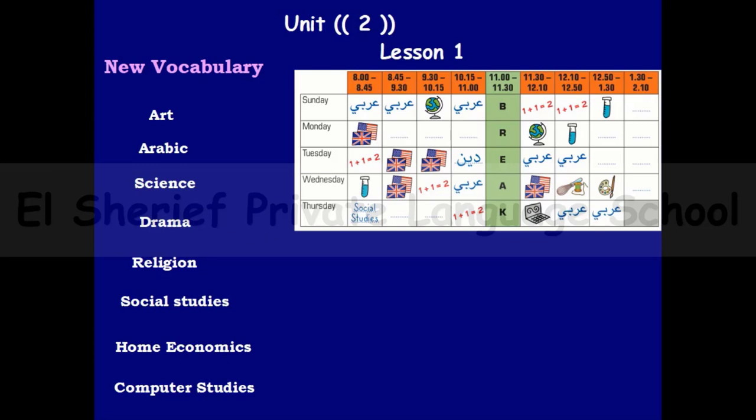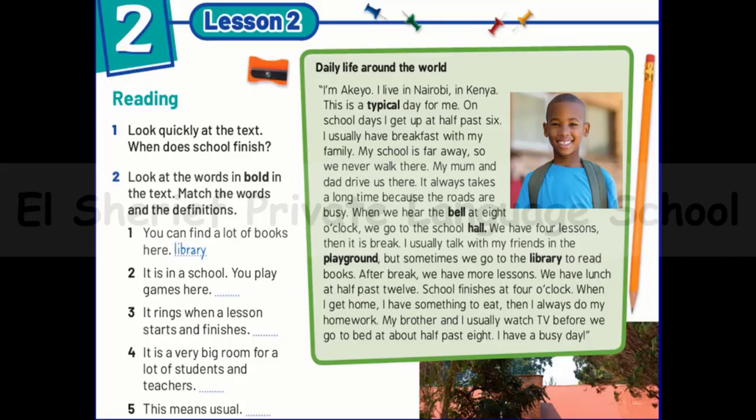After that we can go to lesson 2. And by the way, we will have here the daily life of Akeyo. Akeyo is a boy from Kenya, and we will read about him. We will read about his day in his school, and how he is spending his school day. And by the way,